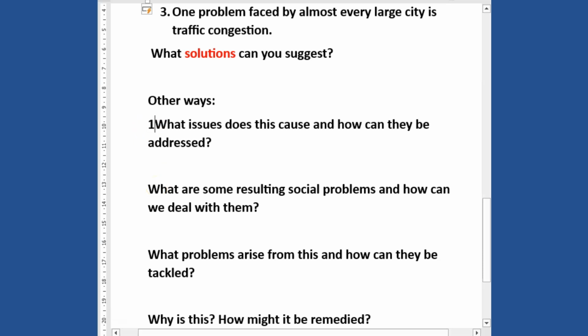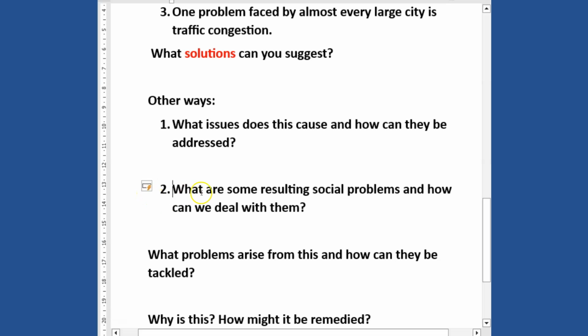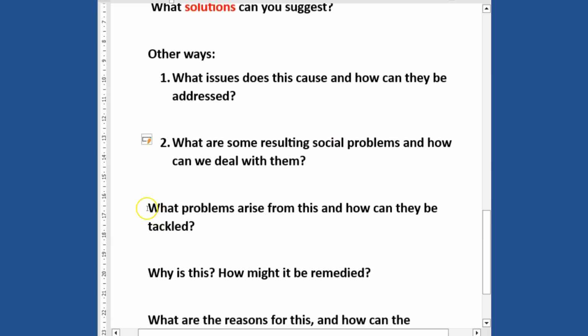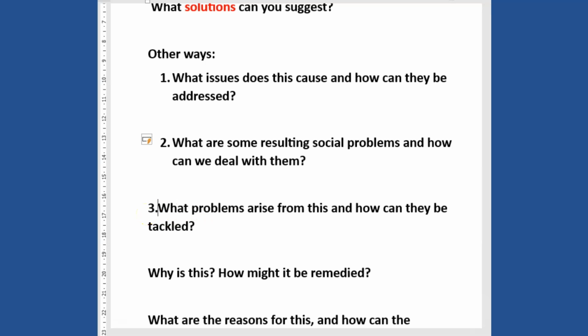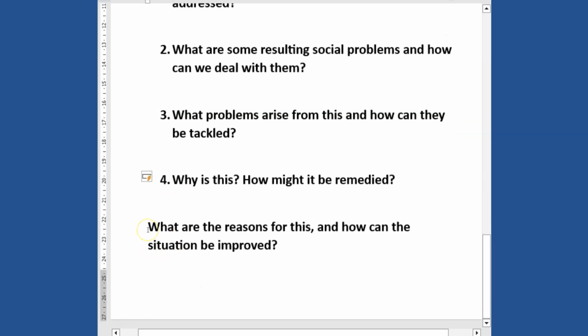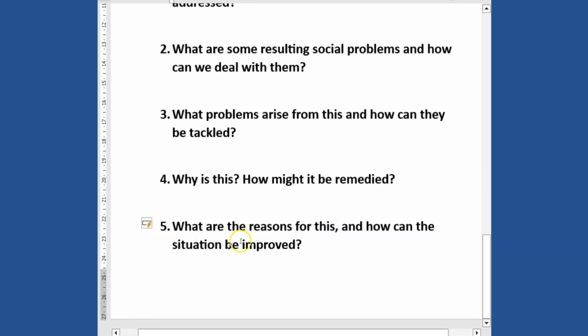Yeah, so it's quite the same, just that they use synonyms, right? So it can be reframed in different ways. What are some resulting social problems, and how can we deal with them? All right, so it's the same thing, but you just have to check the question and know how to address it. There are a lot of them. You can pause the video and look at how the questions can be framed, but all of them are still talking about the problem and solution.